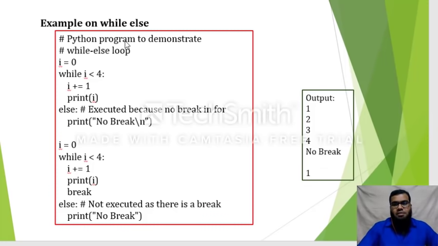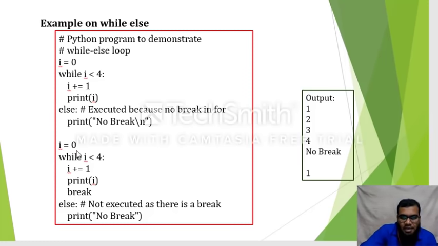Next we have a small example on else with a while loop. You can try to understand the code which uses simple while loop conditions. What happens here is, I am initializing I to 0, while I less than 4, I is equal to I plus 1, print I. Else is executed because there is no break. Print no break. That has to be printed.